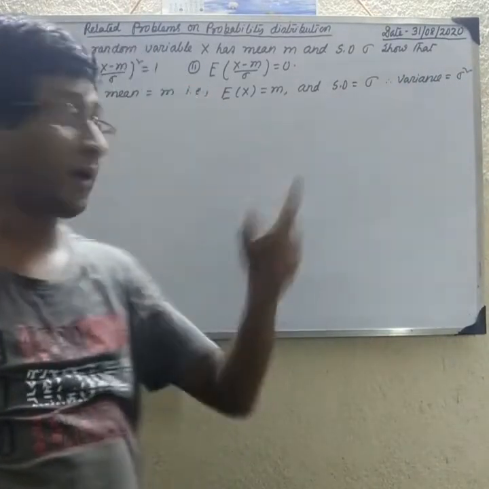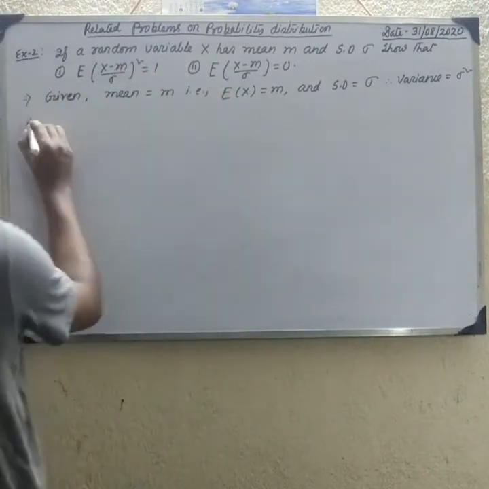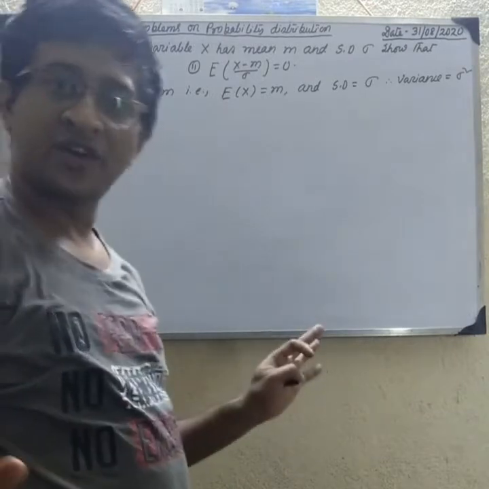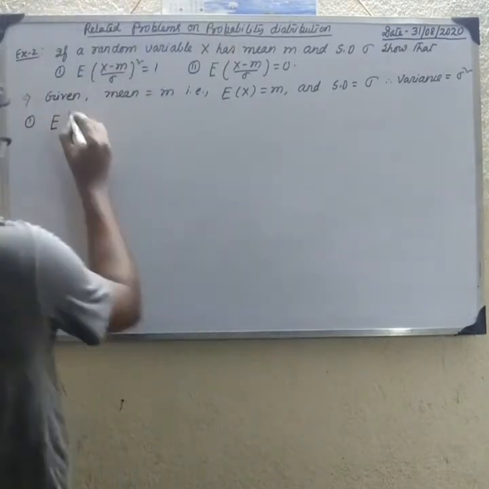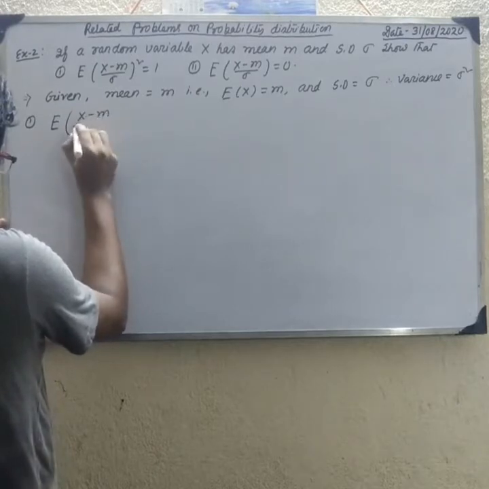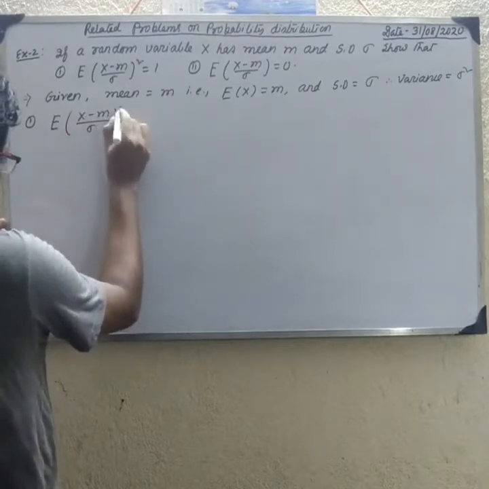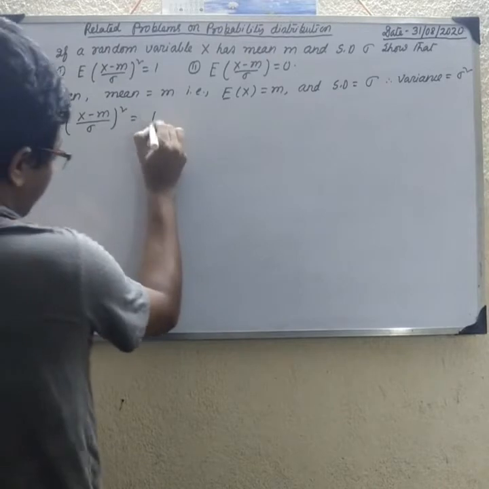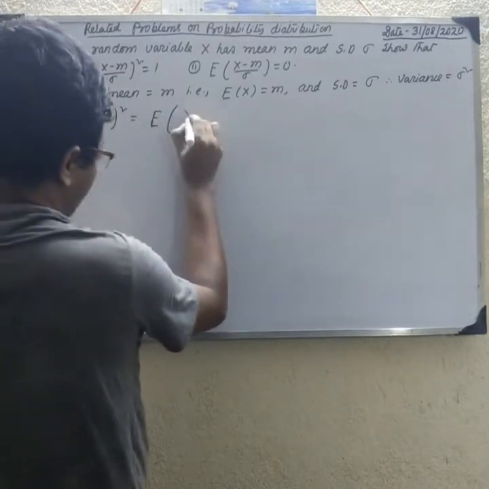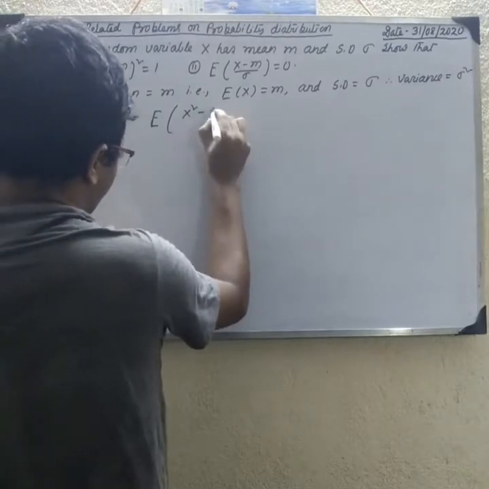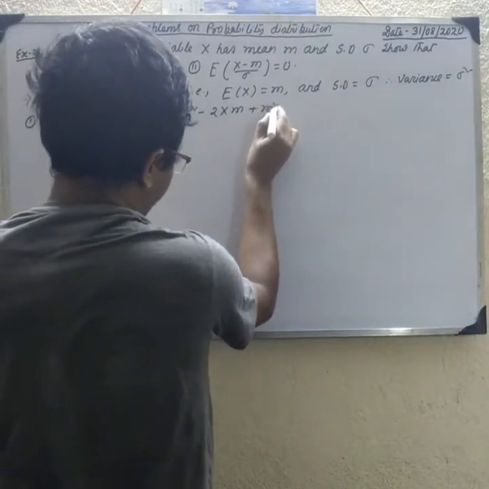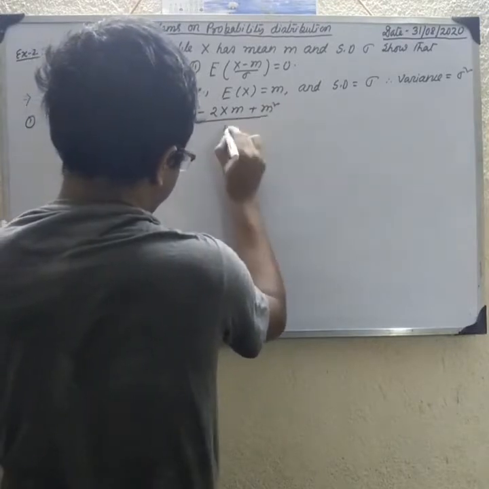We have to prove the first one. We know the property of expectation, everyone knows that. So E of ((x minus m) by sigma) whole square. We write the (a minus b) whole square formula, so x square minus 2xm plus m square, by sigma square.